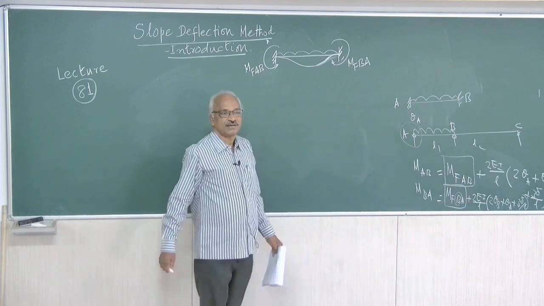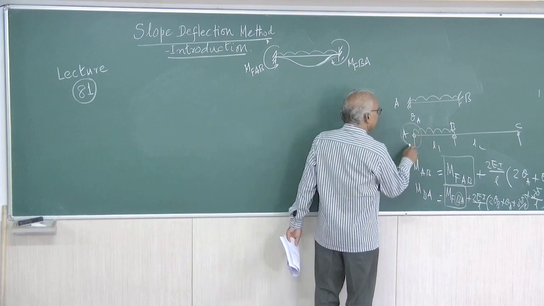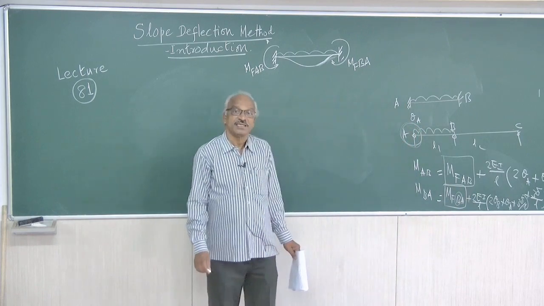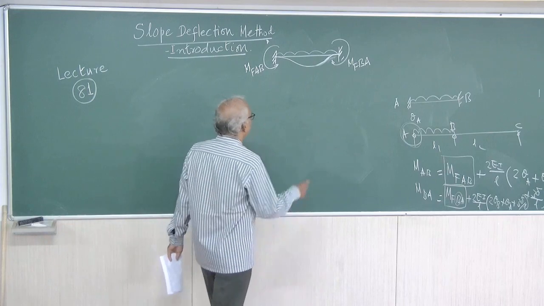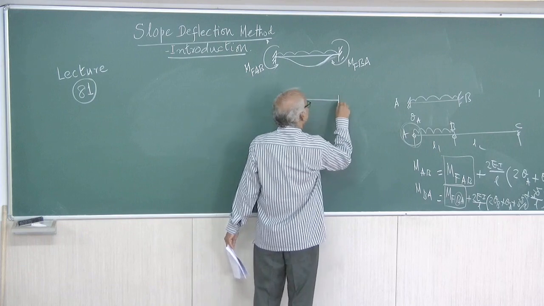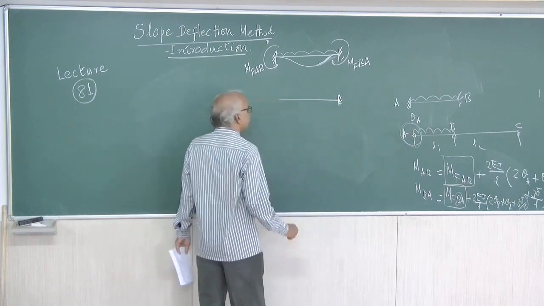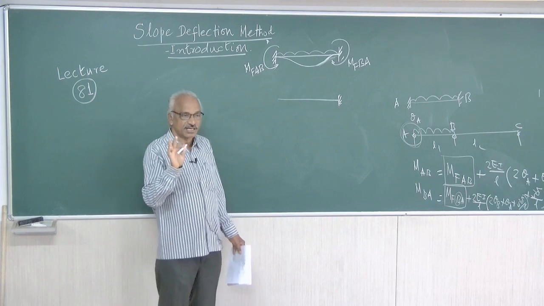Second, what is the other possibility? Now in the given problem, A is a simply supported end, theta A is possible. Therefore, you allow theta A only. So this is the beam, this is fixed. We are going to allow only one displacement at a time. We allow theta A only.